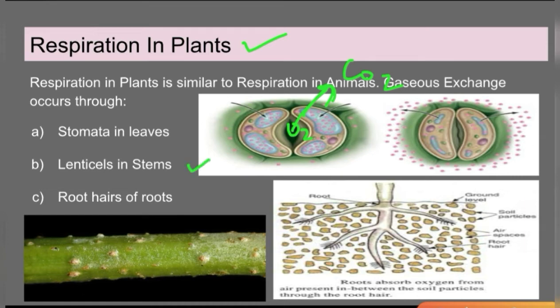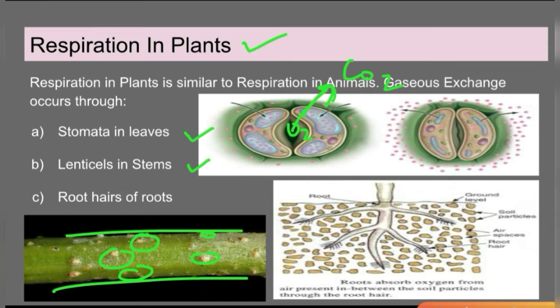Then lenticels are another feature in the stems. Not only leaves do respiration, the stems also do respiration. Sometimes in the stems we see these lenticels. So these are the lenticels. By these pores the stems do respiration. The roots also do respiration.